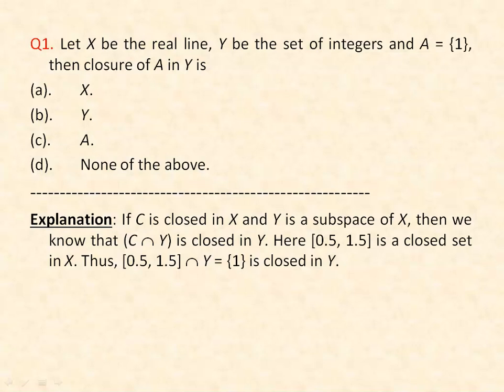In this question, we have X as the real line with usual topology. And we know that in the real line with usual topology, every closed interval is closed.